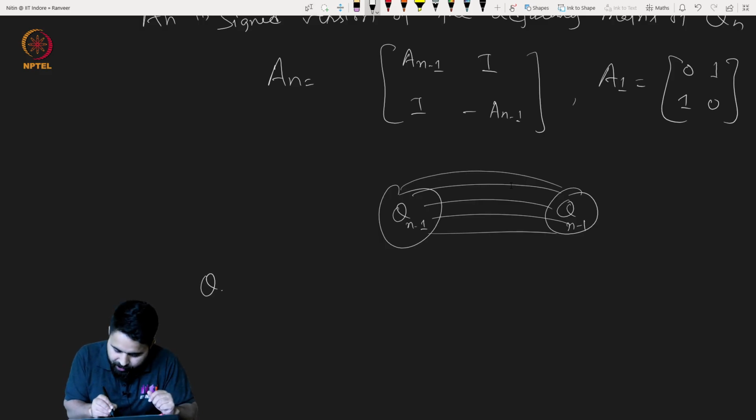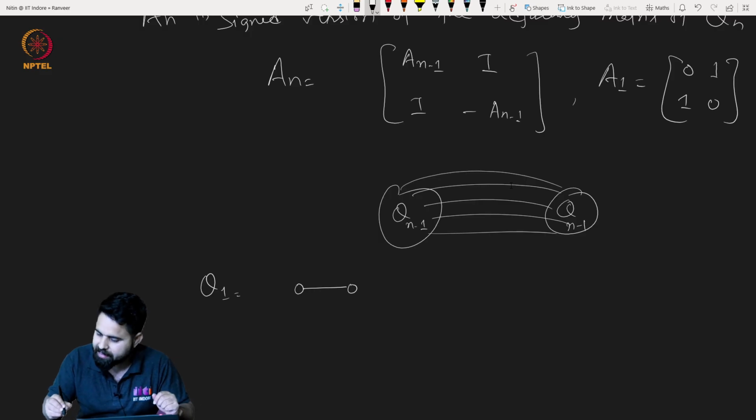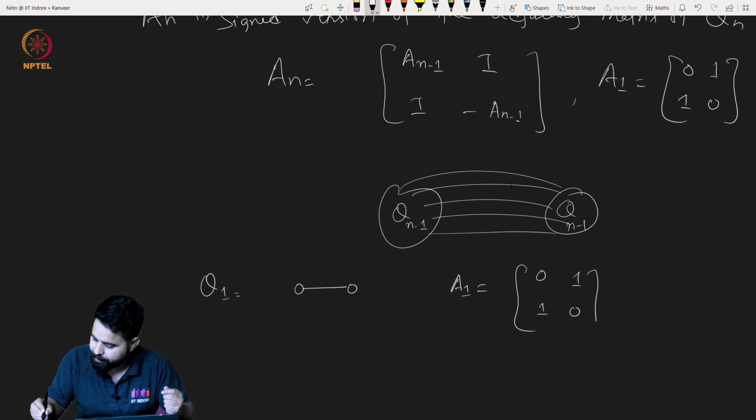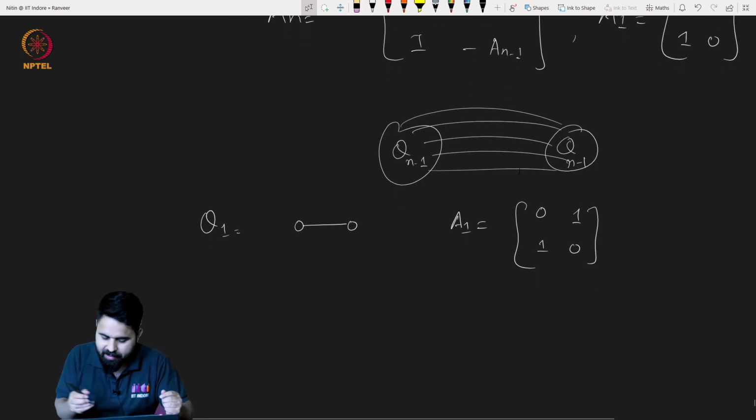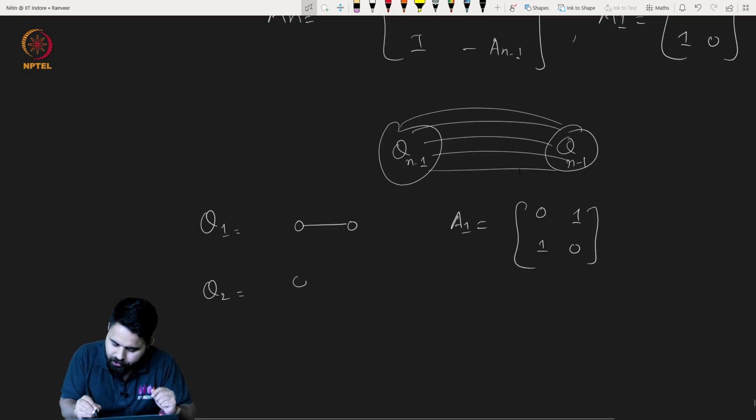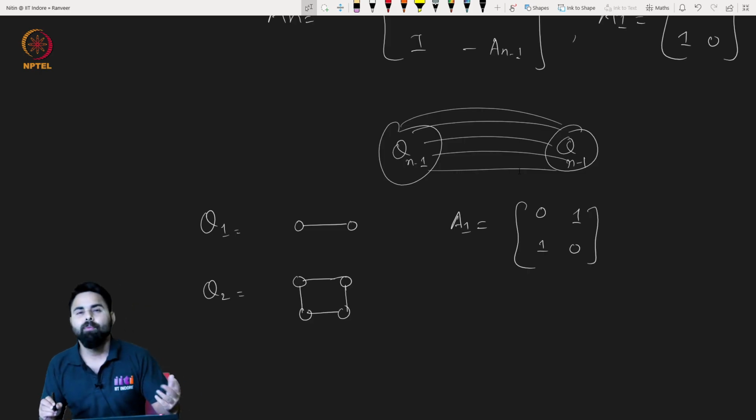Let us see what A_1 will be. So Q_1 is what? You are this graph, right? And the adjacency matrix here coincides with this A_1, simply. Now what will be the adjacency matrix of Q_2? Q_2 will be like this, right? So what will be this?